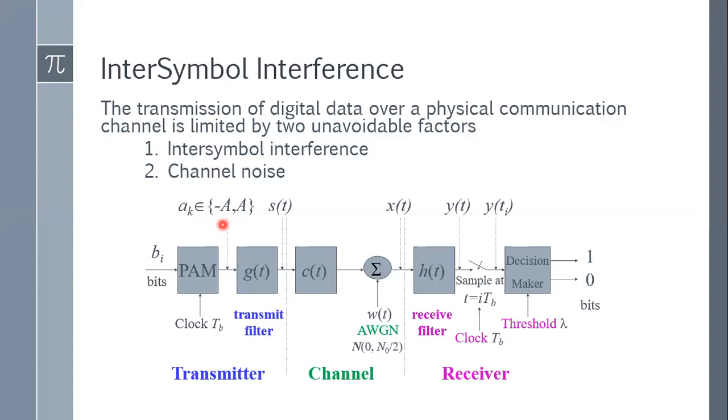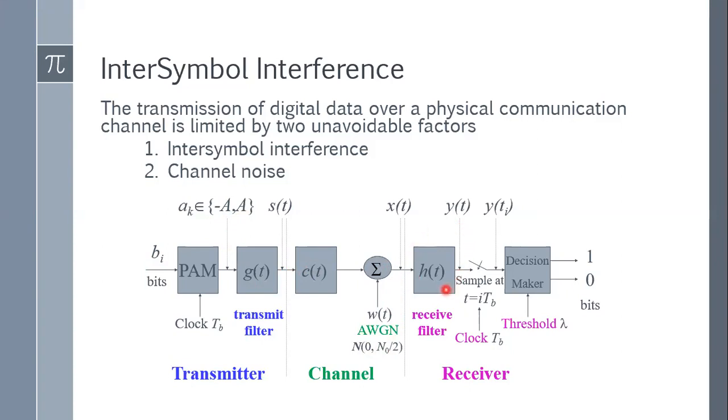So if bi is 0, then I am transmitting minus 1. If bi is 1, I am transmitting plus 1. Then this minus 1 and plus 1 will be sent to the transmit filter. The transmit filter will convert it into a square wave, and then it will be sent through the channel where noise will be added, and then it will be sent to the receive filter.